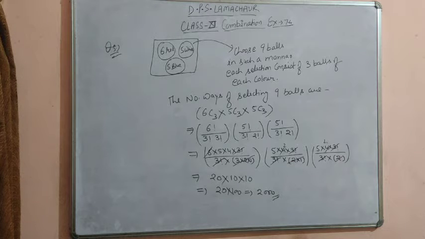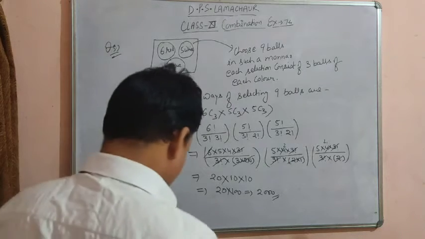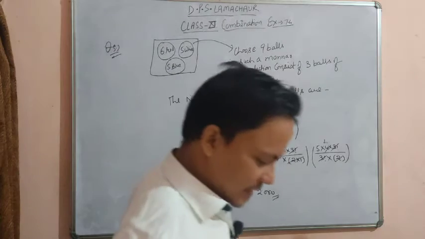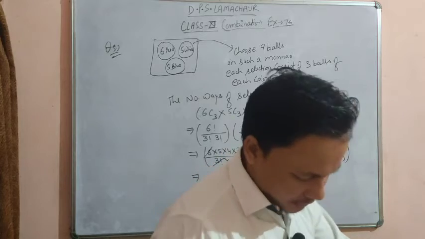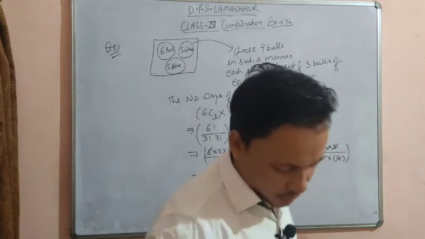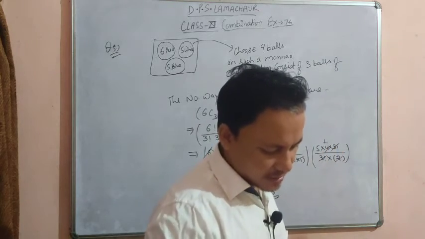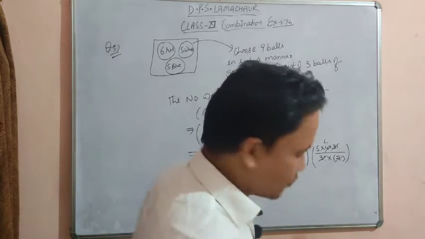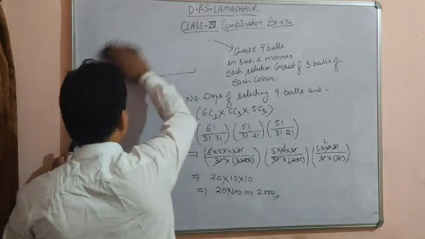Now proceeding to the next question. The next question is question number 6. Determine the number of 5 card combinations out of a deck of 52 cards if there is exactly one ace in each combination. Okay, let us do it.